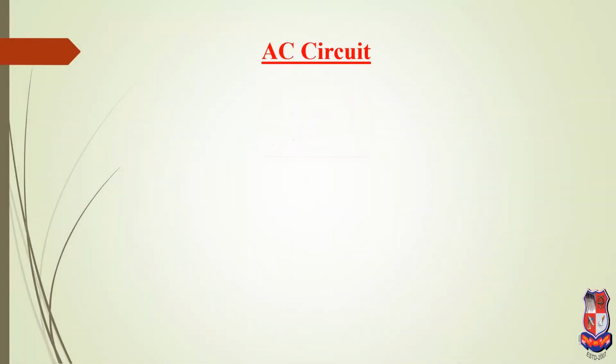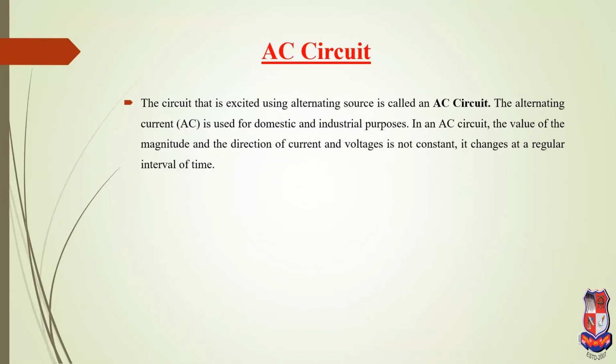Now we see the first topic, the AC circuit. What is the AC circuit? The circuit that is excited using an alternating source is called the AC circuit. The alternating current, AC, is used for domestic and industrial purposes. In an AC circuit, the magnitude and direction of the current and voltage are not constant; they change with respect to time. That means AC is one type of quantity in which direction as well as magnitude are changed with respect to time.